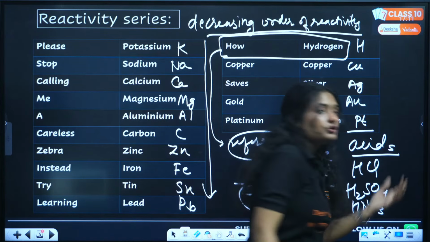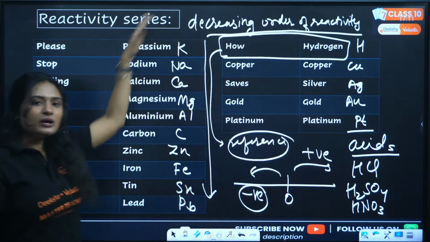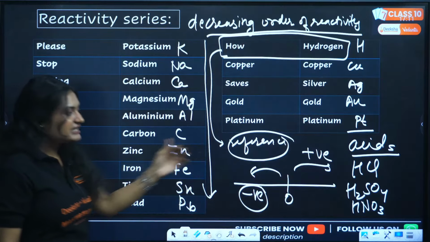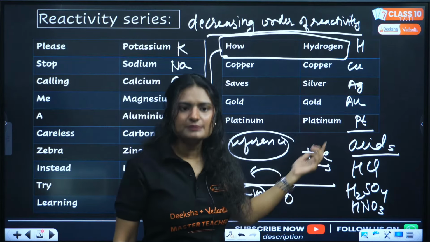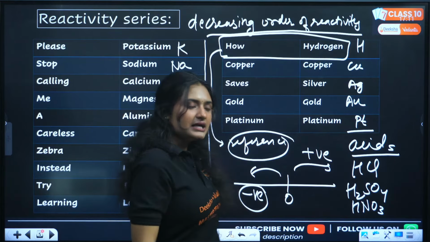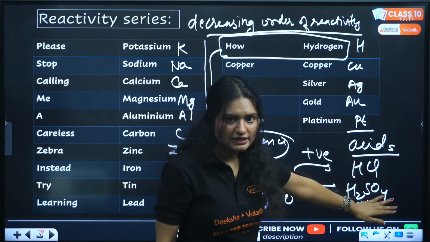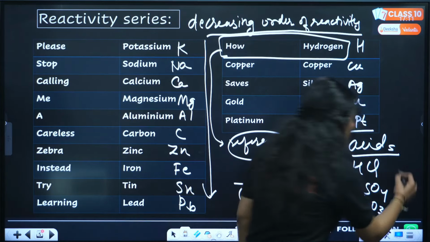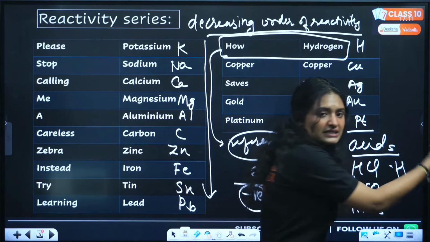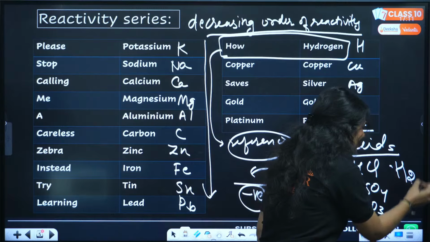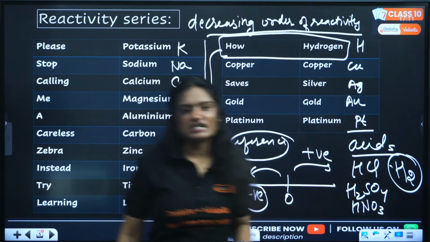So the elements lying above hydrogen are so reactive that they can displace hydrogen. If you displace hydrogen, you take the place of hydrogen, and hydrogen gas will be evolved, because alone hydrogen will not suffice. It will react with the second hydrogen and form H2.